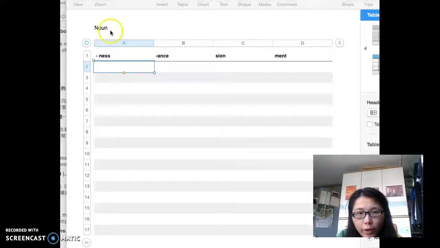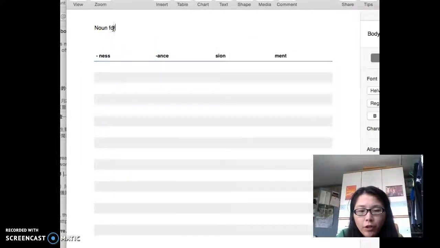Okay, so let's talk about noun formation. Because if you know how to form a noun, then it will be easier for you to change a verb into a noun or to change an adjective into a noun.